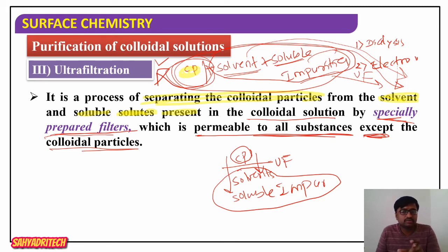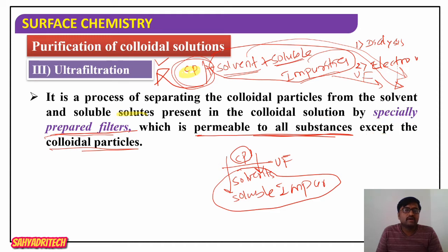Ultrafiltration is the process of separating colloidal particles from solvent and soluble solutes present in a colloidal solution by using specially prepared filter papers, which are permeable to all substances except colloidal particles. So this is the basis for ultrafiltration.